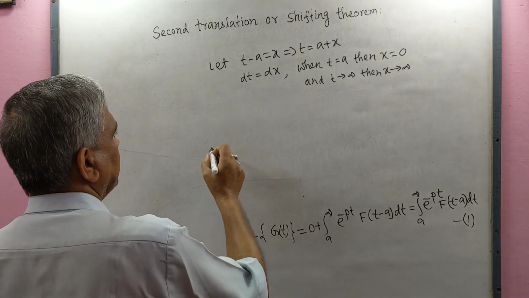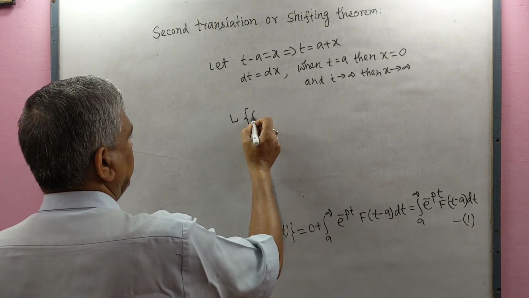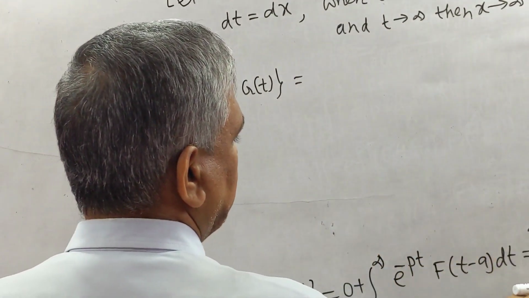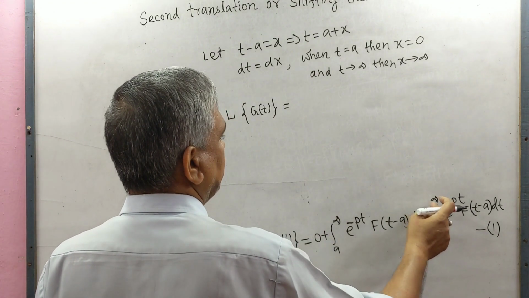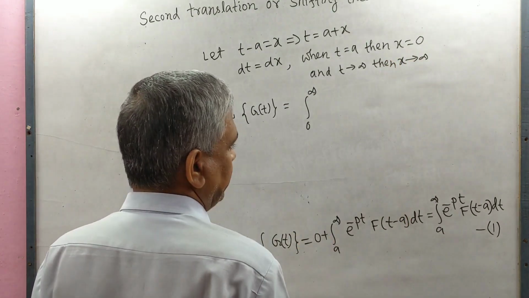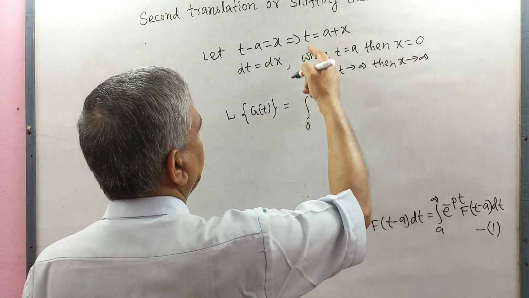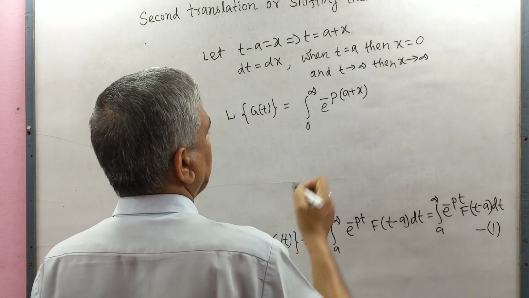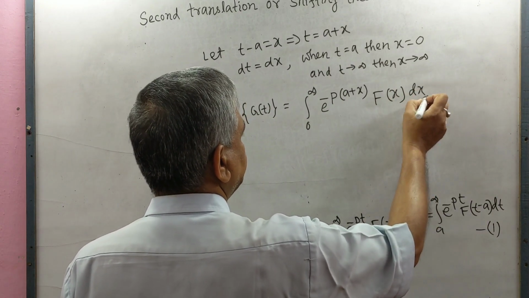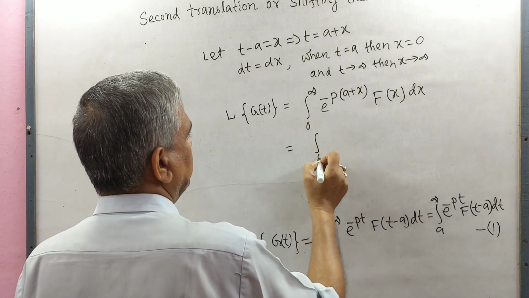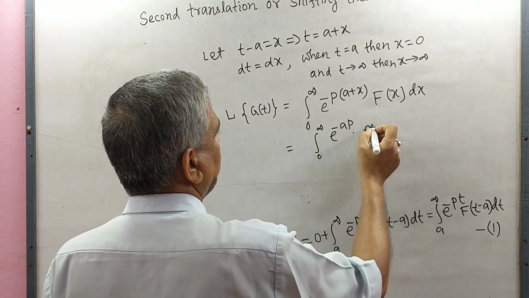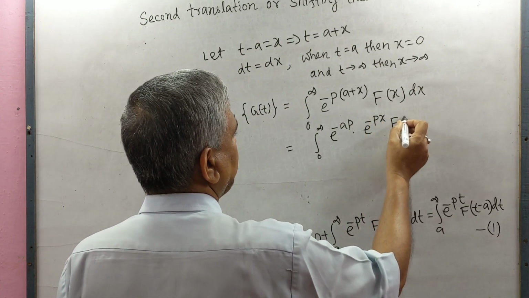Now one may be written as L g(t) equals, we take the variable x here, so the lower limit will be 0 and the upper limit will be infinity, as x equals 0 and x equals infinity, of e to the power minus p times (a plus x), the value of t is a plus x, f(t minus a) means f(x), and dt equals dx. This equals the integral from 0 to infinity of e to the power minus ap e to the power minus px f(x) dx.